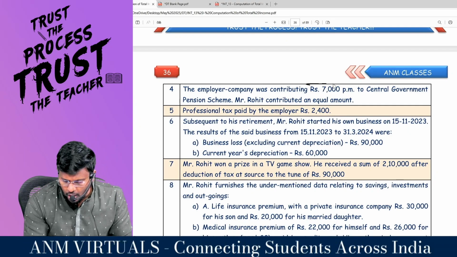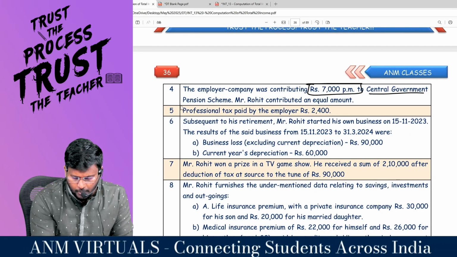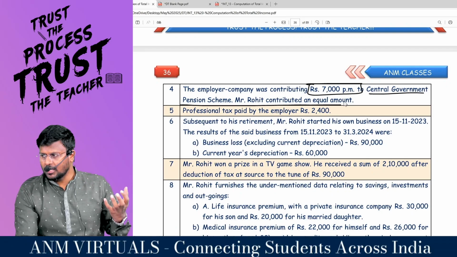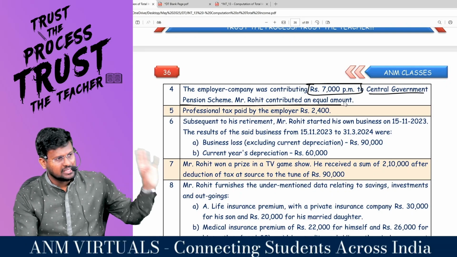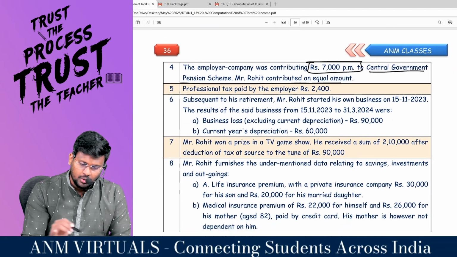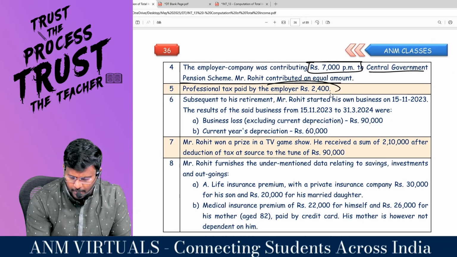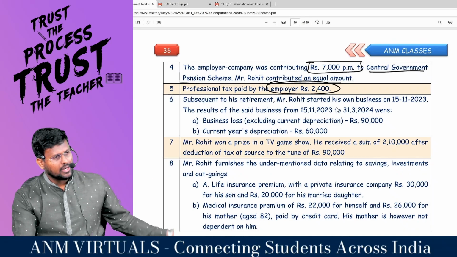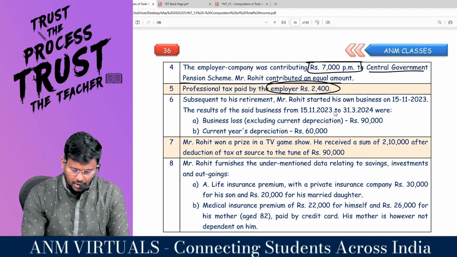The employer company was contributing 7,000 per month to the central government pension scheme. Mr. Rohit contributed an equal amount. So first it has to be included as perquisite, then you can claim it as deduction under 80CCD subsection 1, 1B and 2 for all the people's contribution. Professional tax paid by the employer is 2,400. First you have to include it as a perquisite, then you can claim it as a deduction under 16 subsection 3.